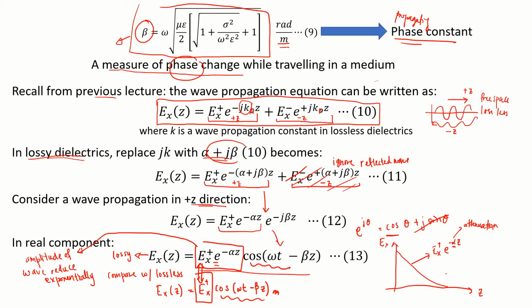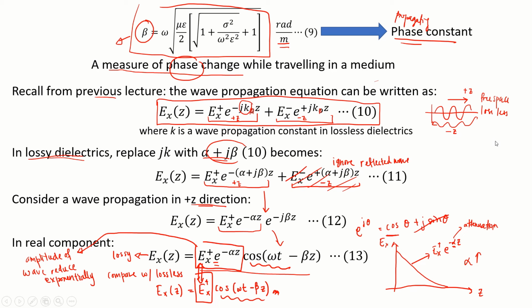Later on, the exponential will become zero, and we can say that the wave is disappearing. The higher the value of attenuation, the more drastically the wave will decay.